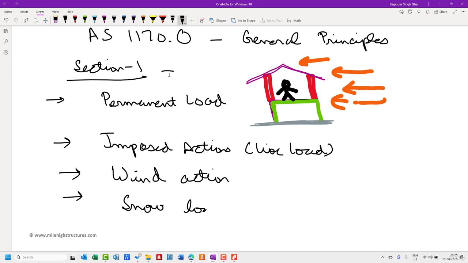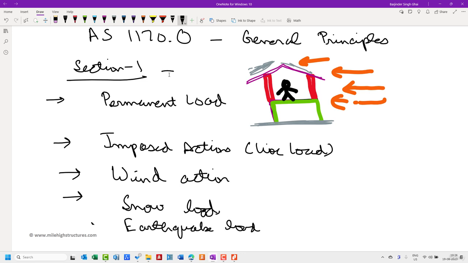In many parts of New Zealand, it snows a lot. So in those buildings, we have to ensure that in the case of snow, the roofing can take the load. That is also one of the loadings that we need to attend to when we are designing buildings. After that, the fifth load is the earthquake load.